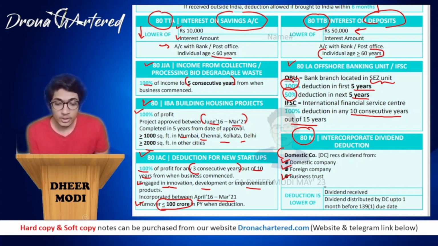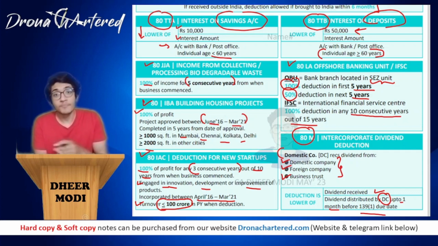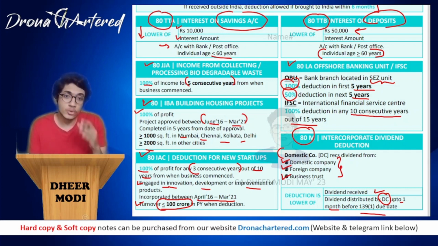So the deduction will be the lower of the dividend received from these three, or the dividend distributed by the domestic company up to 1 month before the 139(1) due date. 139(1) is basically your ROI due date, that is your return due date. So your 139(1) due date minus 1 month, whatever dividend it has distributed to its unit holders before this date, that will be your amount of deduction. So dividend received or whatever amount you have distributed before this date, whichever is lower.